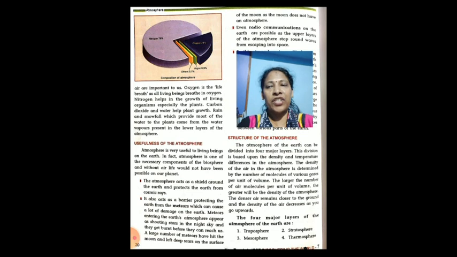The four major layers of the atmosphere of the Earth are the troposphere, stratosphere, mesosphere and thermosphere.